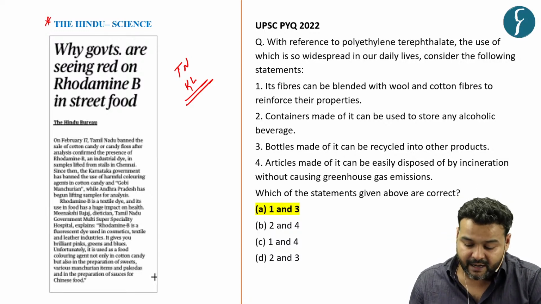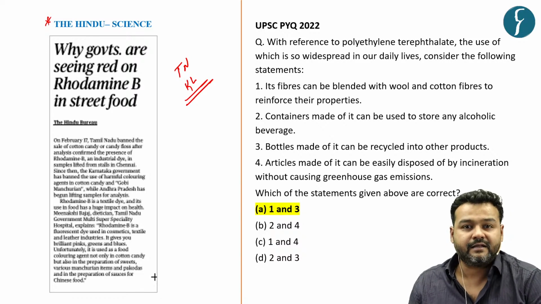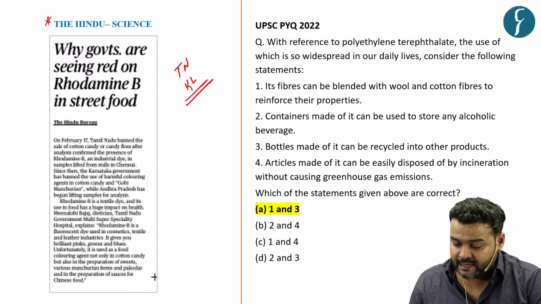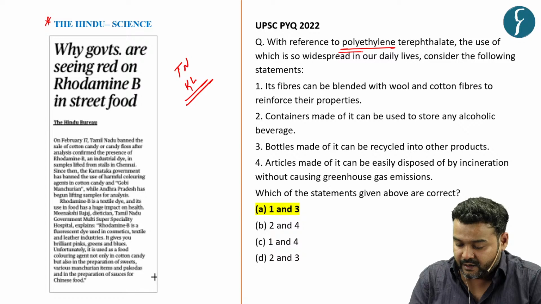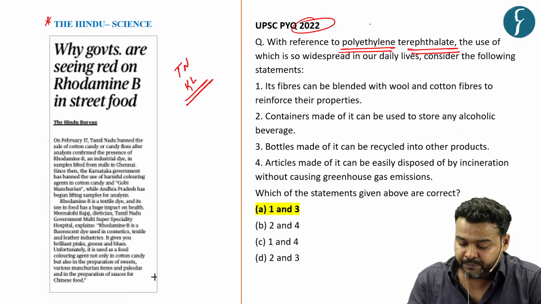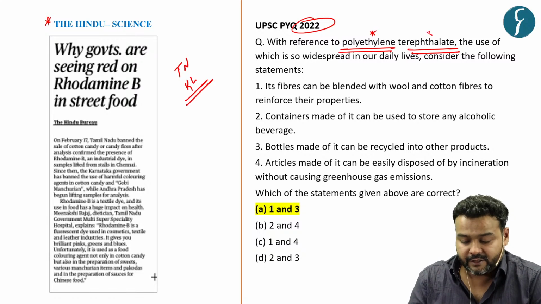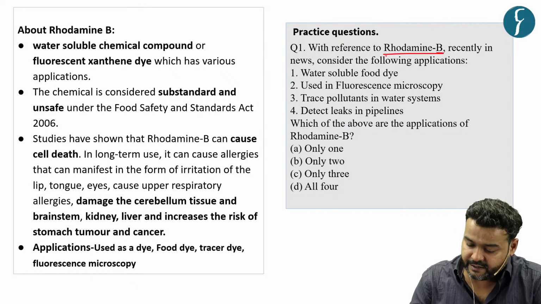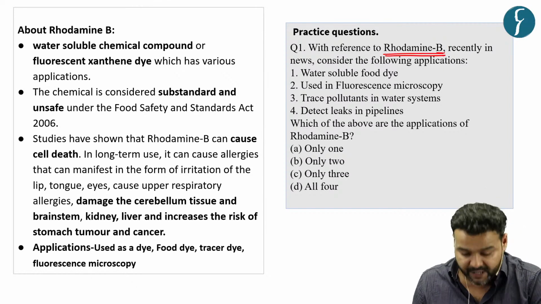So they have banned it, and this news article is all about why these states have banned it. Now, important chemicals featured in the news are a recurrent theme in UPSC. As you can see, in 2022 they asked a question based on polyethylene terephthalate, and on similar lines, we have created a question based on Rhodamine B.